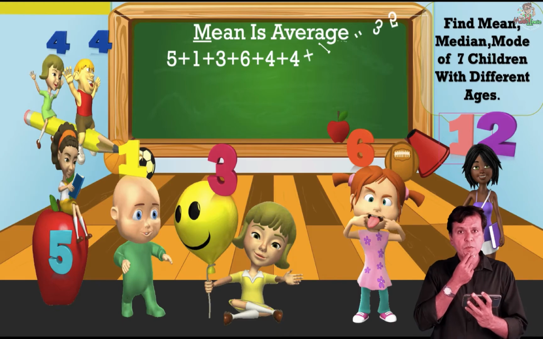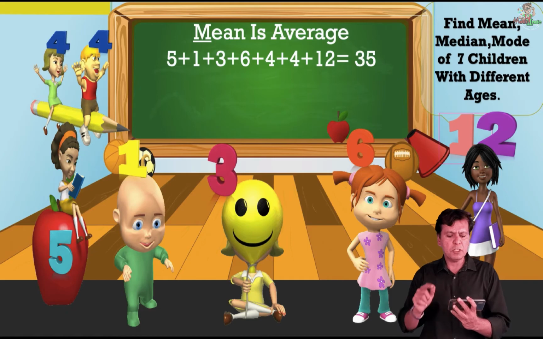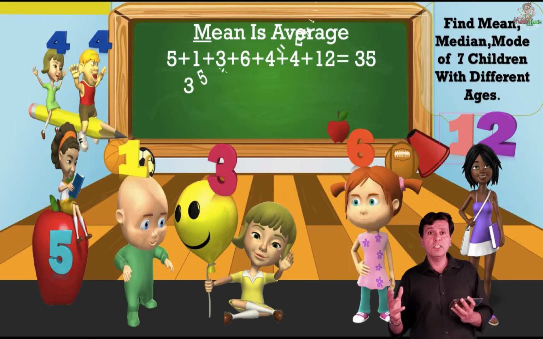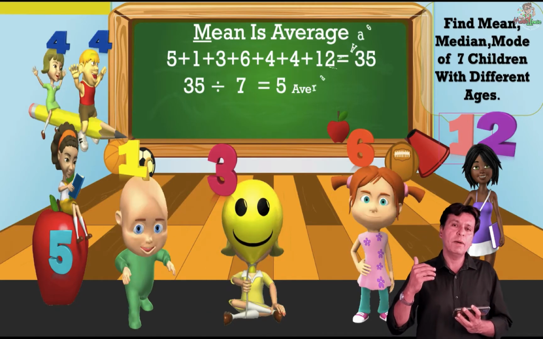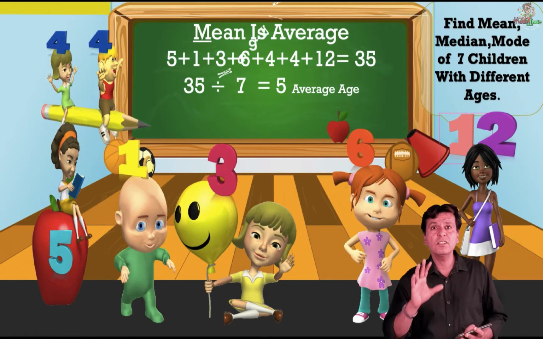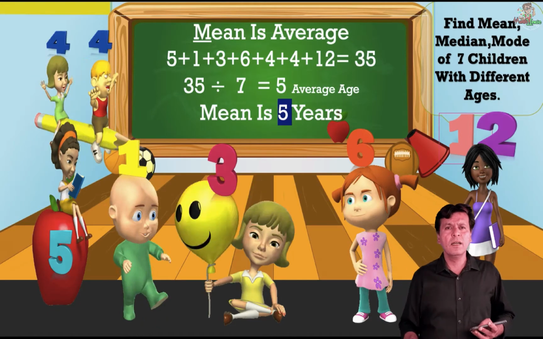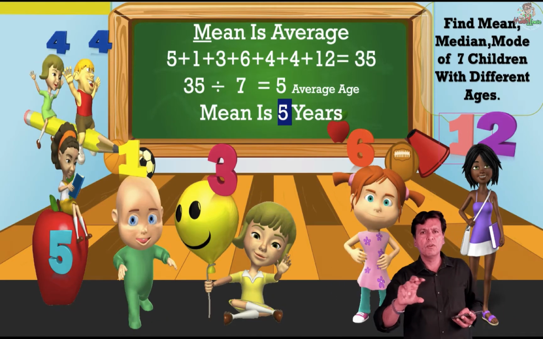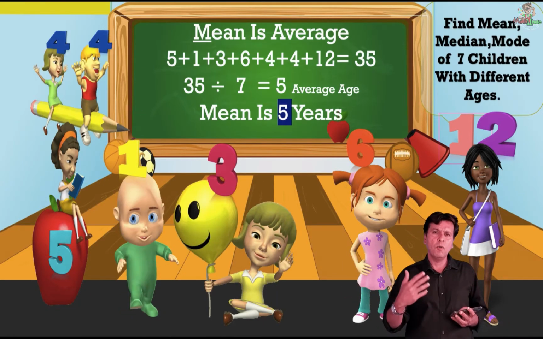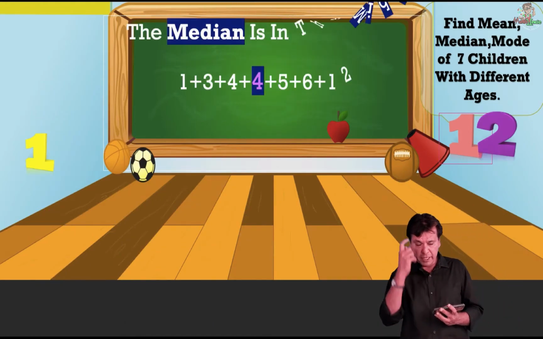So what do I do? I add up all the numbers. 5 plus 1 plus 3 plus 6, and so on, and I come to a figure of 35. But there are 7 children, so I divide 35 by 7. Their average age is 5, since 7 fives are 35. Just like in your maths exams, you add up the marks from all the question papers and then take out the average you got in each paper. That is the mean.